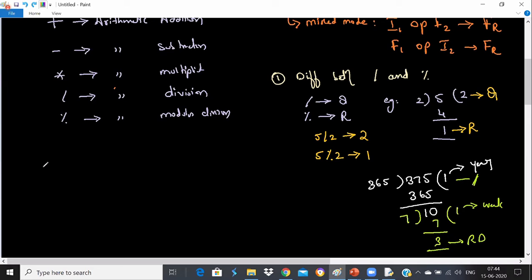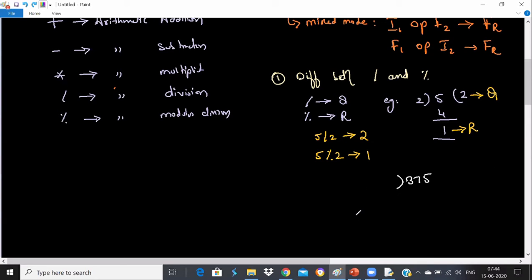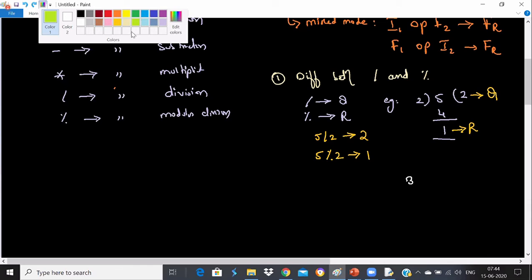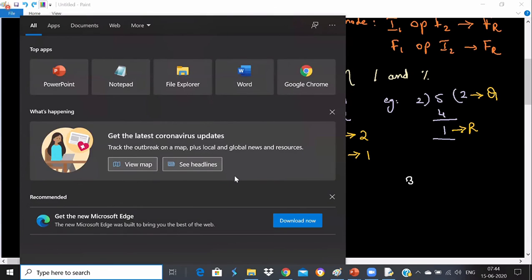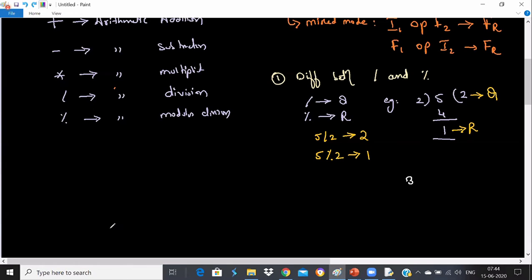Before I go to this problem, I would like to talk about something else as well. I already talked about the difference between the division operator and modulus division. Let me make it a little clearer, because without this you cannot solve the problem. Let me show you the problem here now. Let me solve that problem and then we will discuss it. What is wrong with that problem?